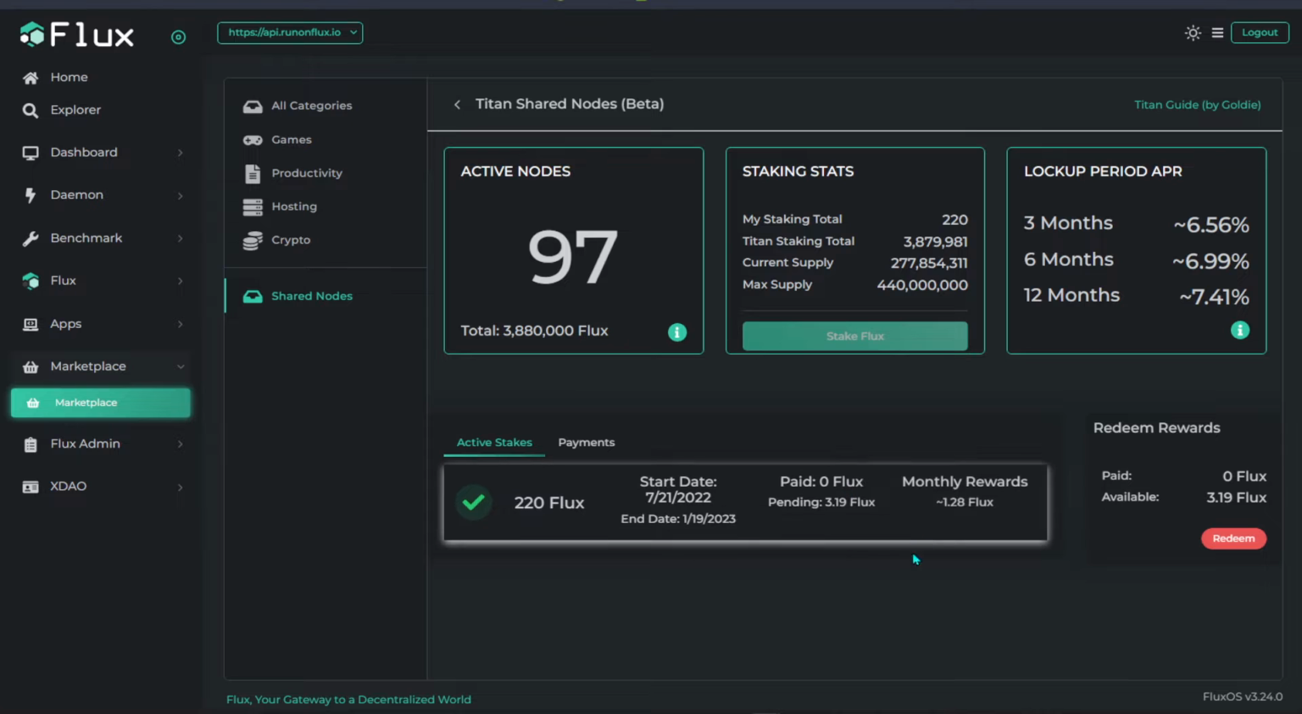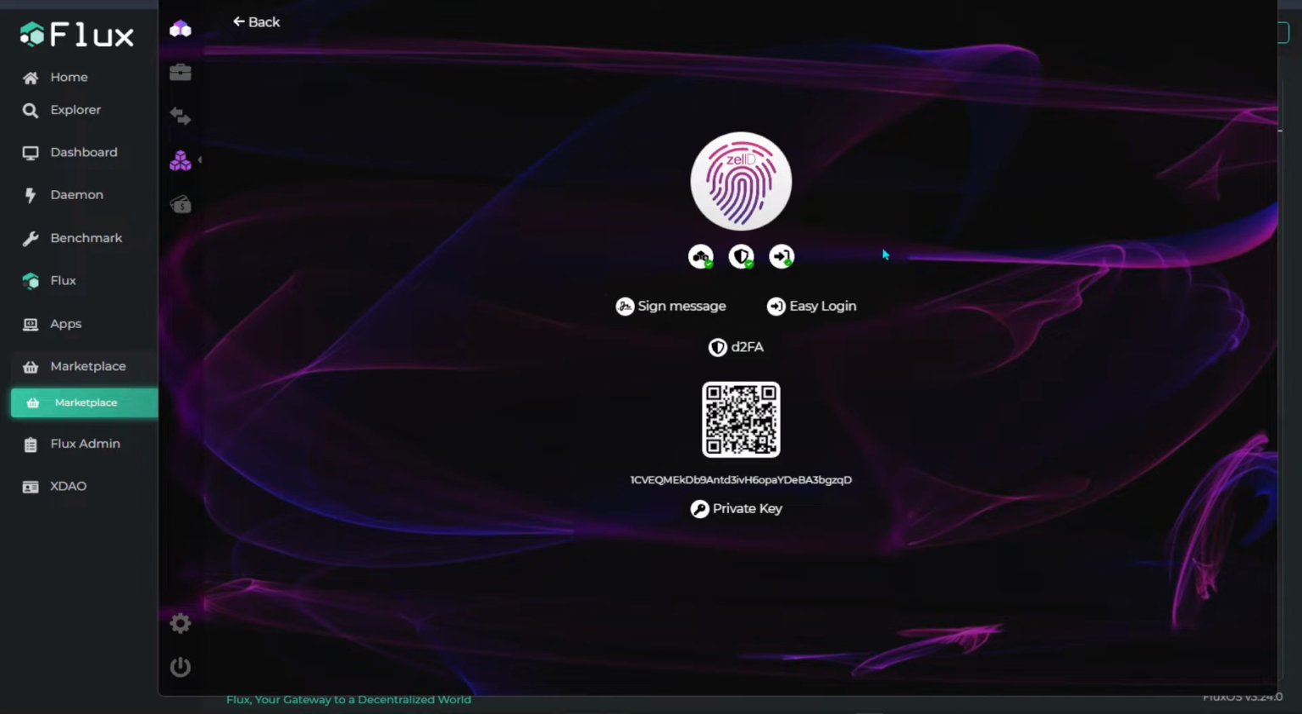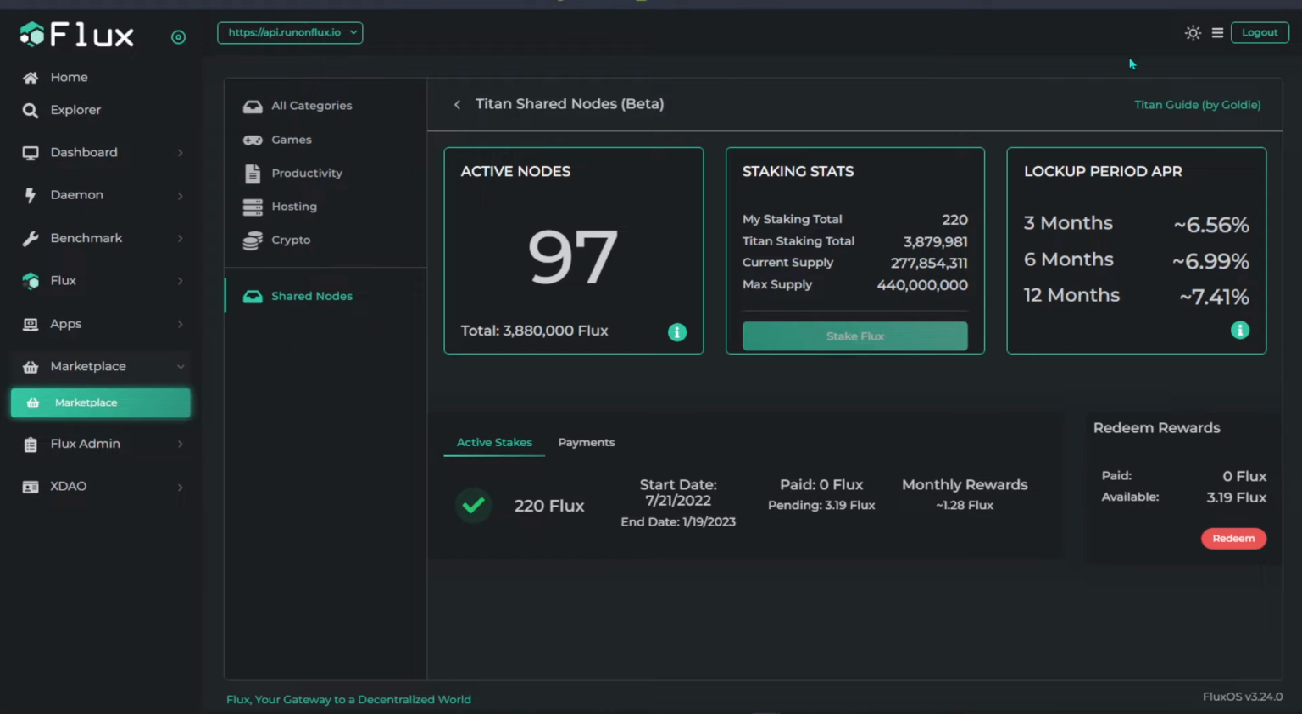And of course you have to download the Zelcore wallet in order to do so, and when you have downloaded it and loaded your funds up, you can just sign in using the Zel ID. And over here you can see that there's a Titan shared node in beta right now. You can see that there's too much Flux being staked, so you have to wait for more nodes to be available so you can stake onto it. There are around 97 active nodes, and of course there's a catch to it. There's a lockup period of 3 months, 6 months, and 12 months, and the longer you stake, the higher the APR you get.